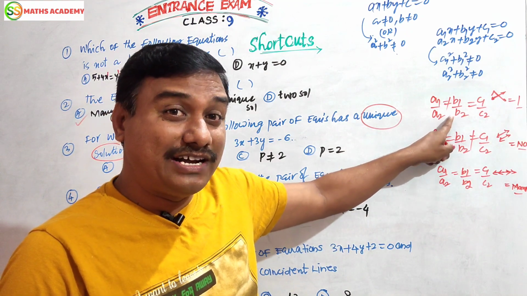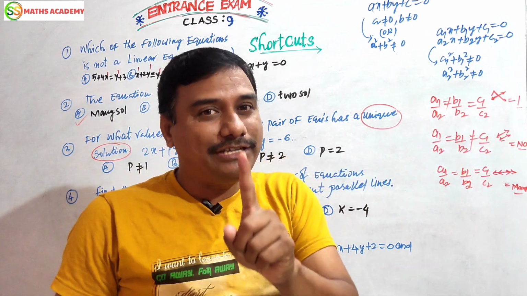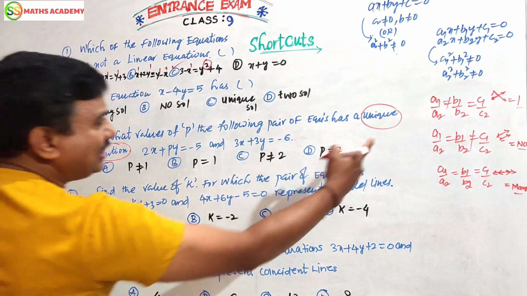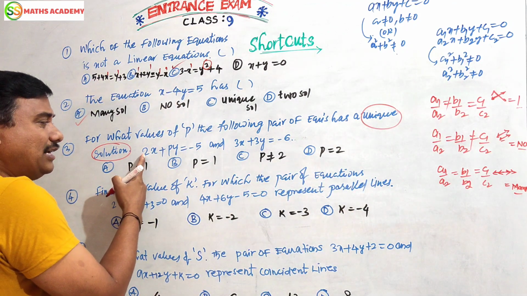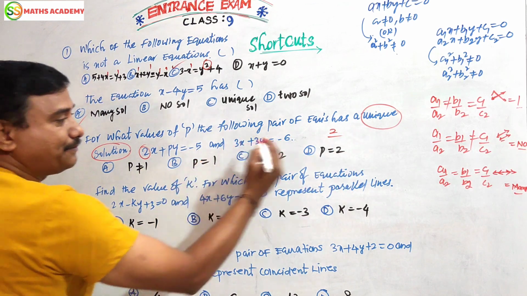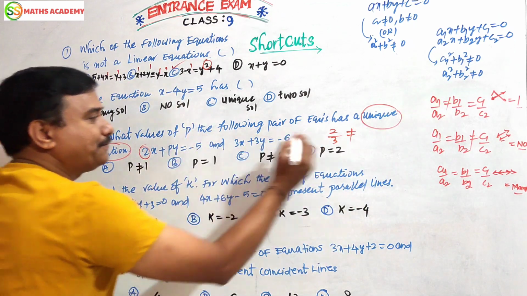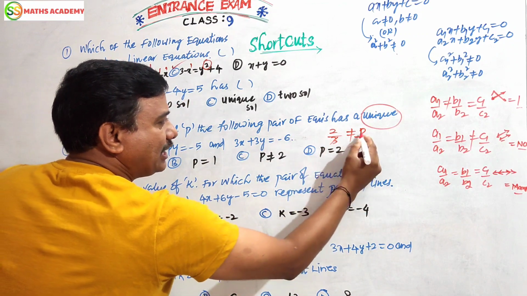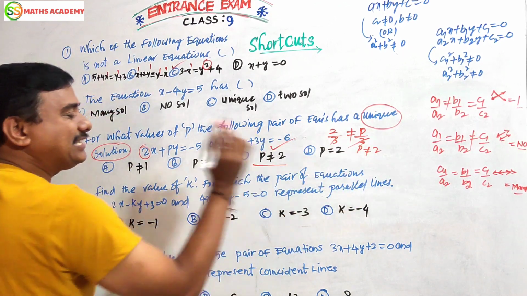If a1 by a2 is not equal to b1 by b2, then it is called an intersecting line. It has a unique solution, meaning only one solution. Then you should find the p value. Friends, the unique solution condition is a1 by a2 not equal to b1 by b2. Here a1 is 2, here 3 is not equal to b1 3, b2 the y coefficient 3. The 3s get cancelled, so p is not equal to 2. P not equal to 2 is the correct answer.